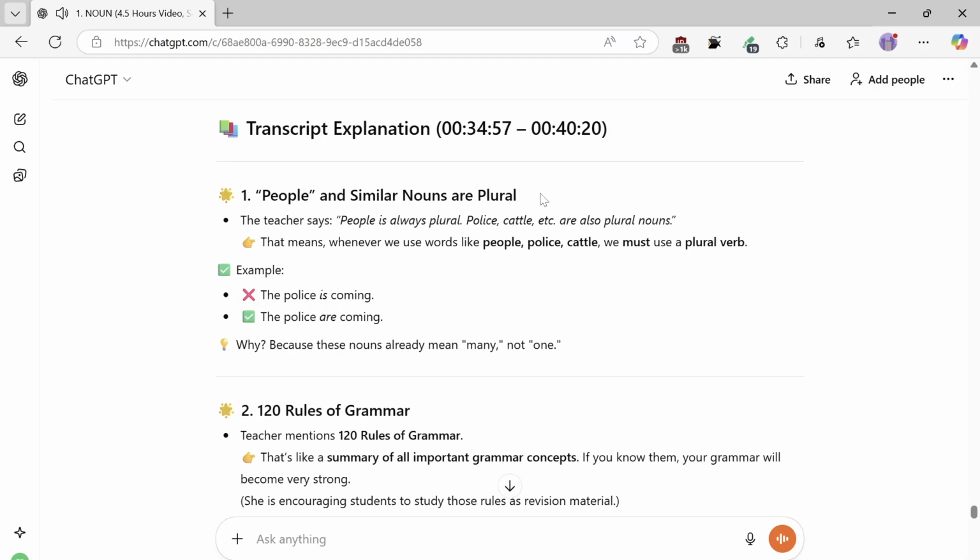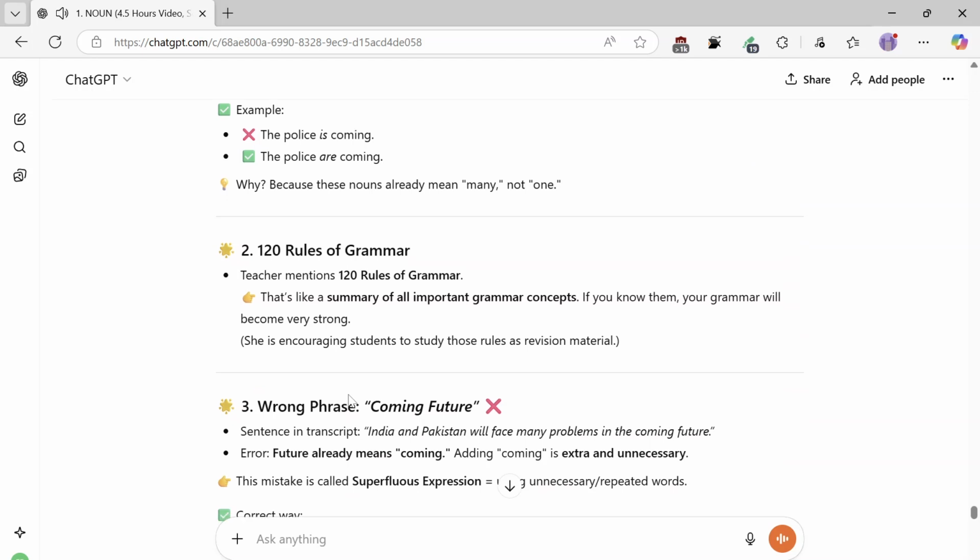People and similar nouns are plural. The teacher says people is always plural. Police, cattle, etc. are also plural nouns. That means whenever we use words like people, police, cattle, we must use a plural verb. Example: The police is coming is wrong. The police are coming. Why? Because these nouns already mean many, not one.